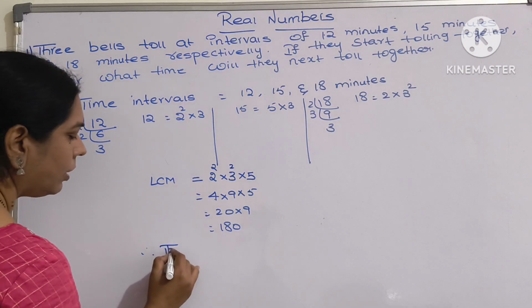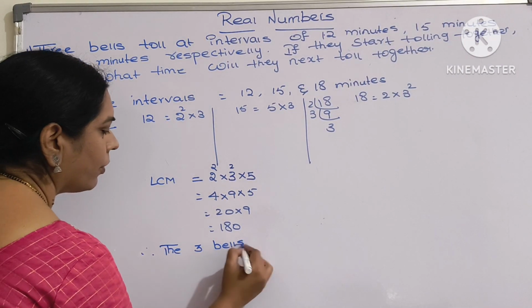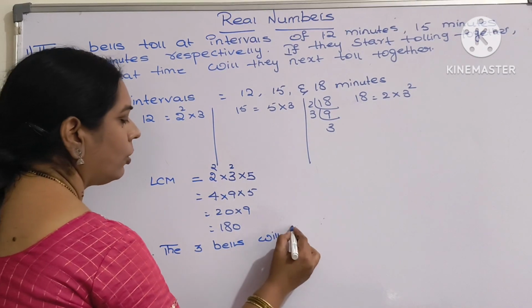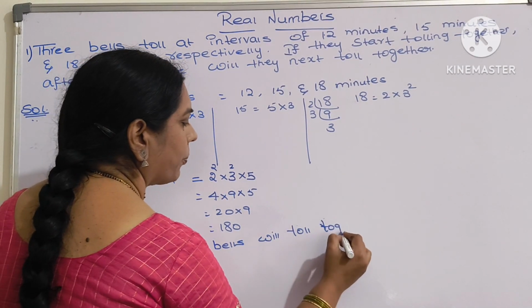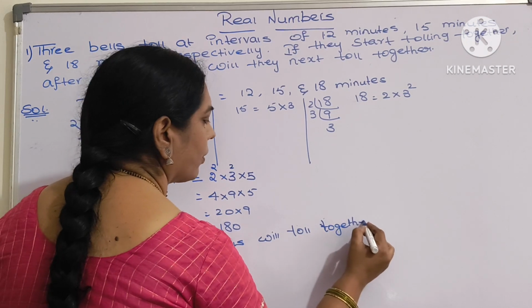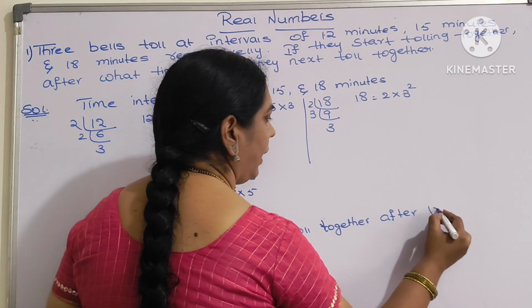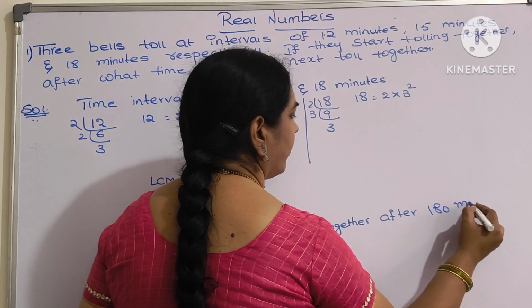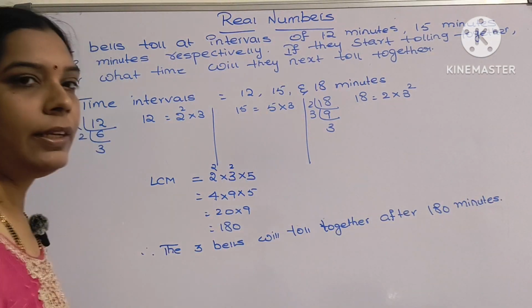Therefore, the three bells will toll together after 180 minutes.